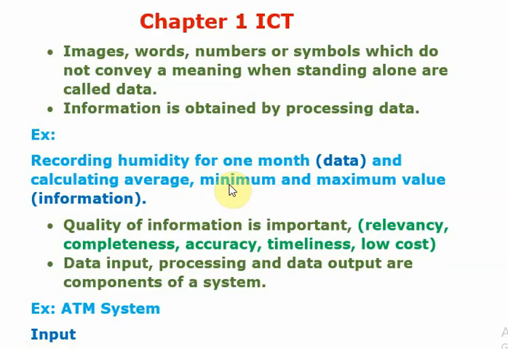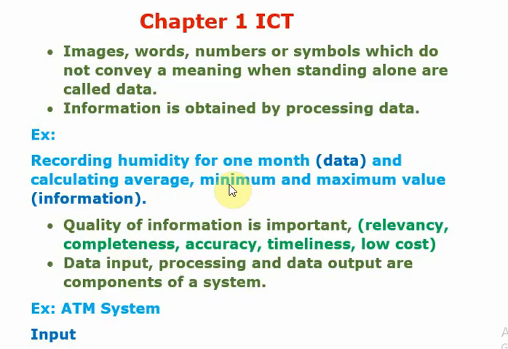Quality of information is very important. We need to consider relevancy, completeness, accuracy, timeliness, low cost. Relevancy means only related information. When you are applying for a job, you need not provide whatever marks you obtained for grade 9 or grade 8, O level or above. That is relevancy, only related information.